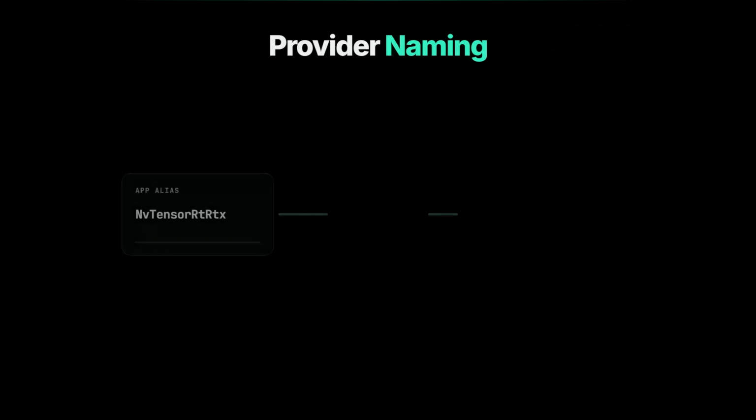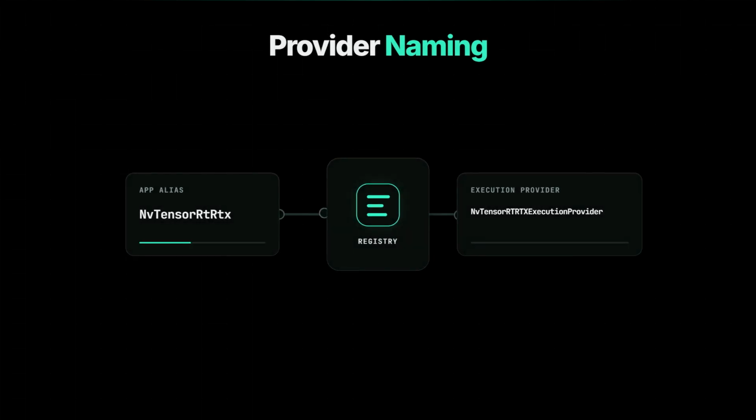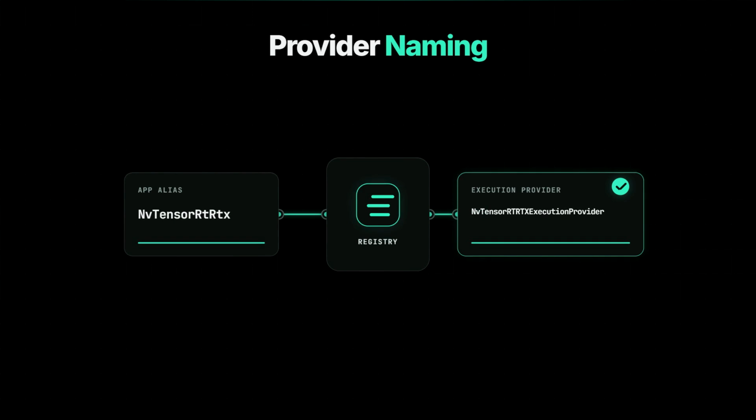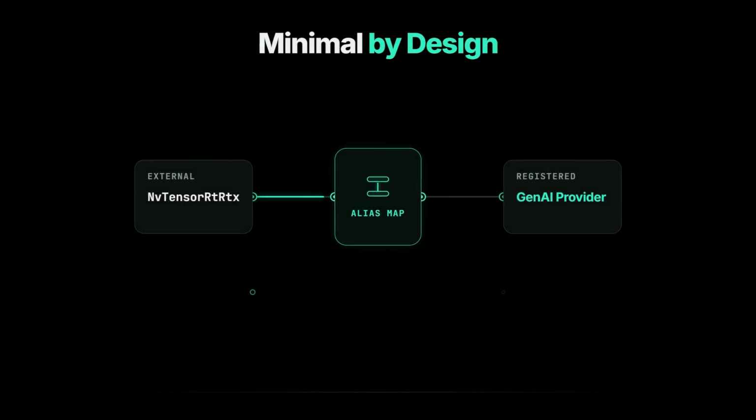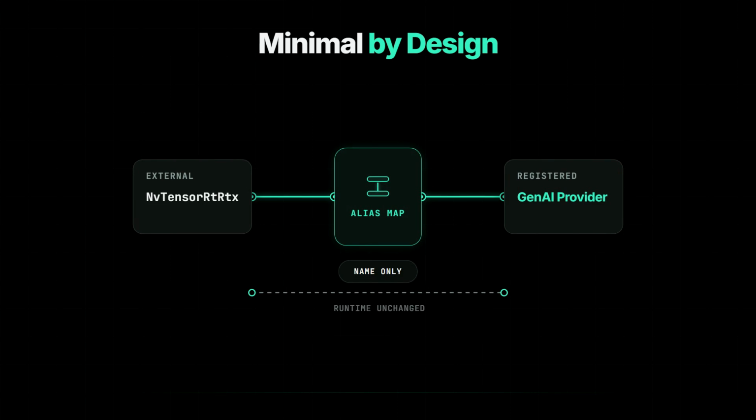Python examples can now use NvTensorRtRtx as the GenAI provider name. Registration maps that alias to the external provider library named NvTensorRtRtx execution provider. The author calls that alias intentionally minimal. Its documented job is simply mapping the GenAI-facing provider name to the external ONNX Runtime execution provider library during registration.